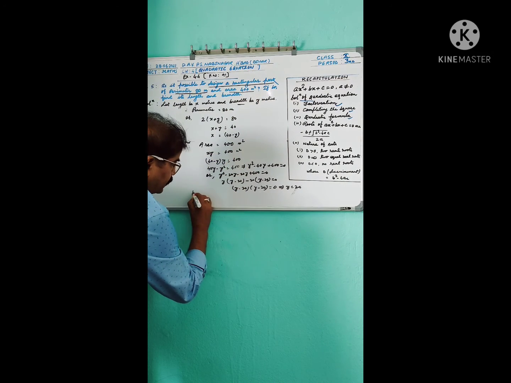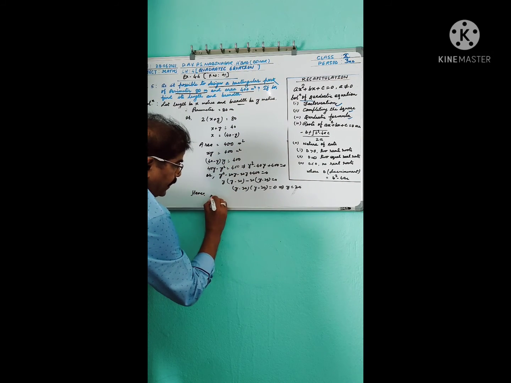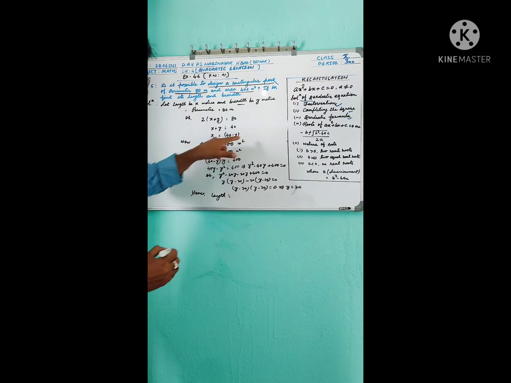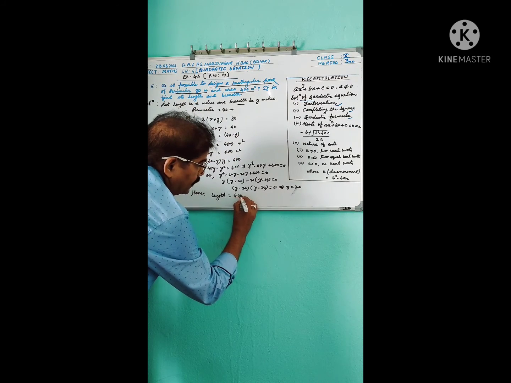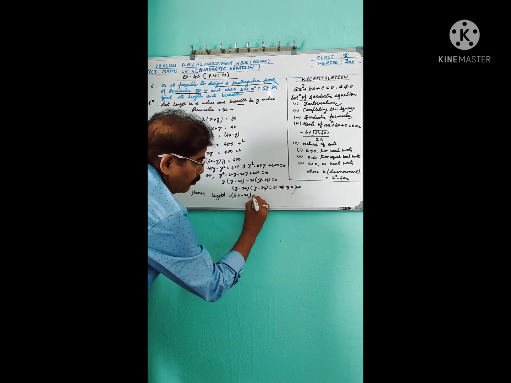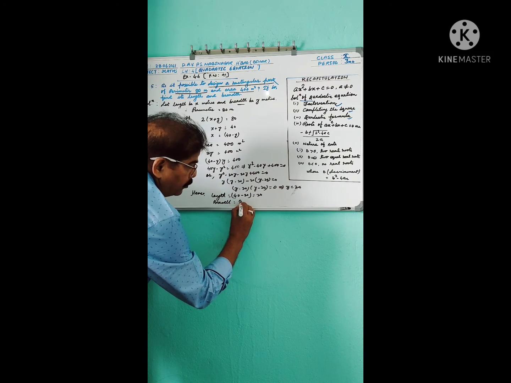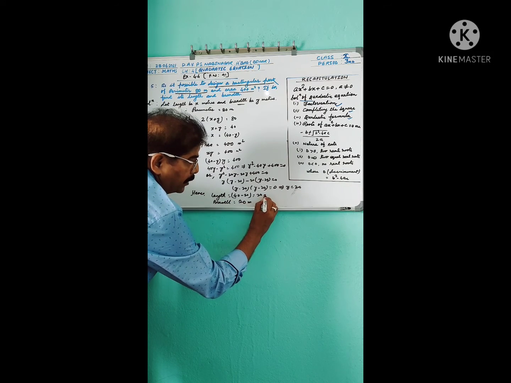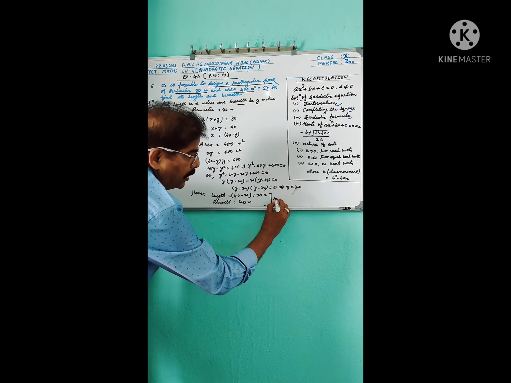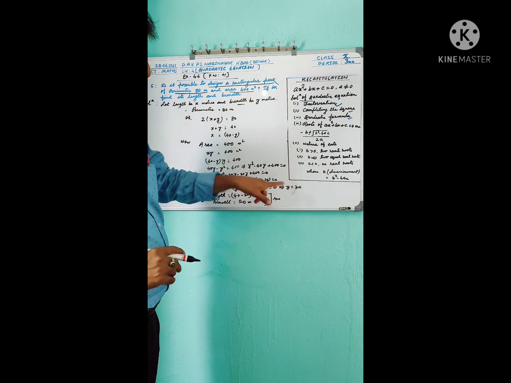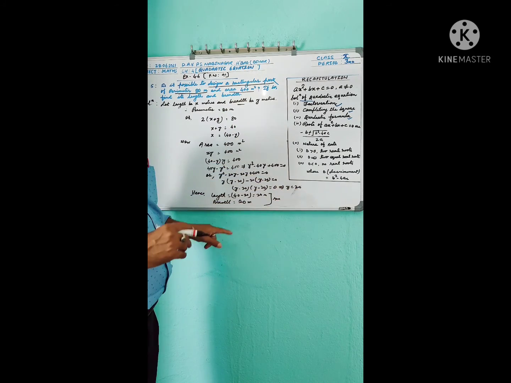Hence length of the rectangular park equal to x, and x equal to 40 minus y. So length equal to 40 minus y, that is 20, and breadth equal to 20 meter. So both are equal. Length and breadth of the rectangular park is 20 meter each.